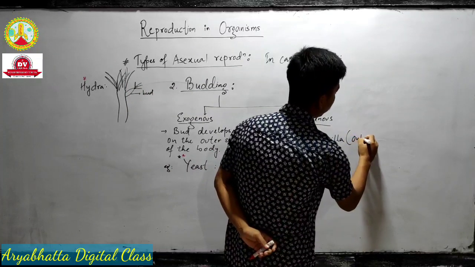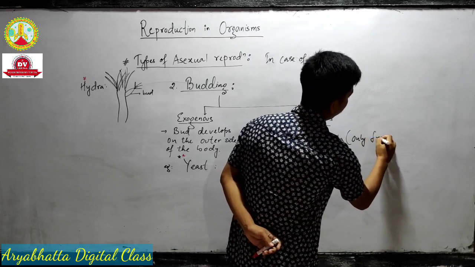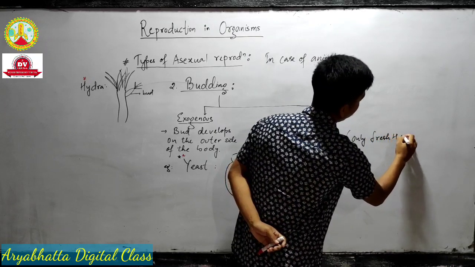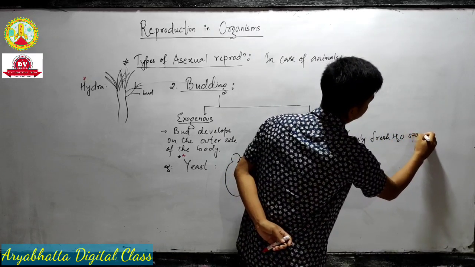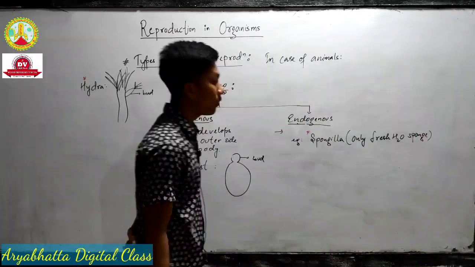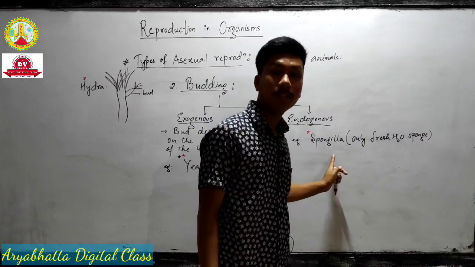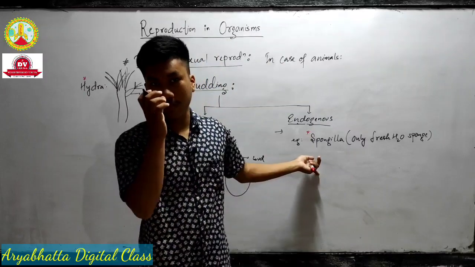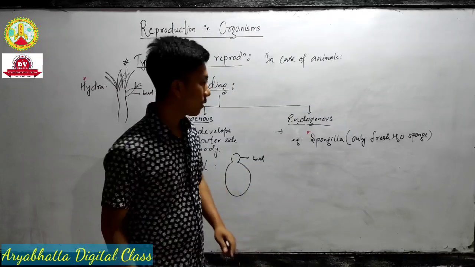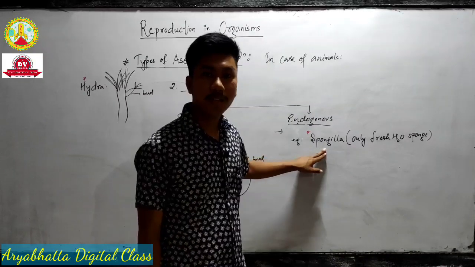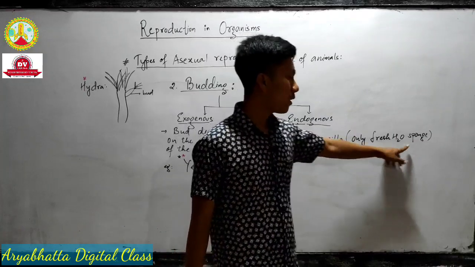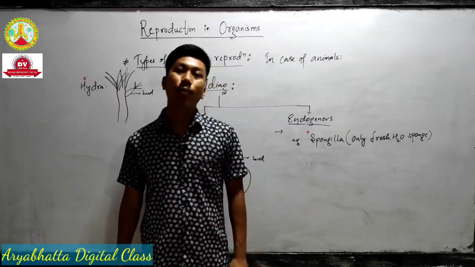They are the only freshwater sponge. I don't know if you remember or not, Spongilla comes under which phylum, from first year animal kingdom. They are the only freshwater sponge. They come under the phylum Porifera.